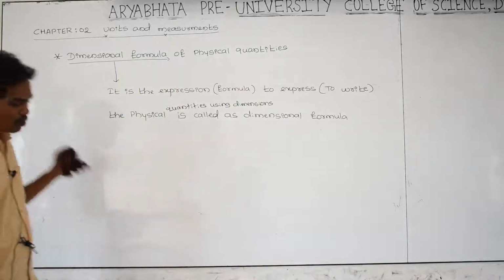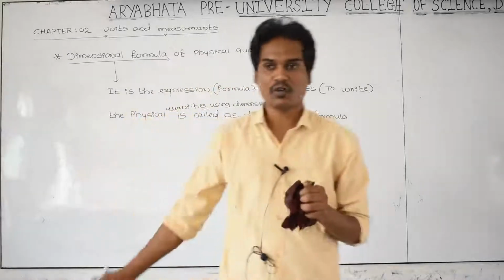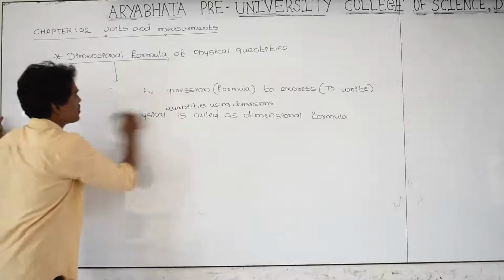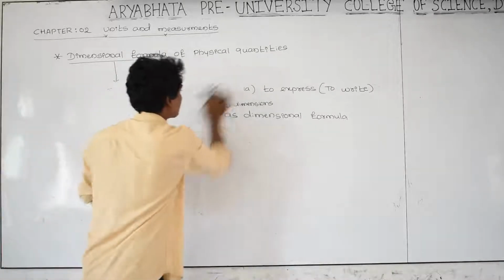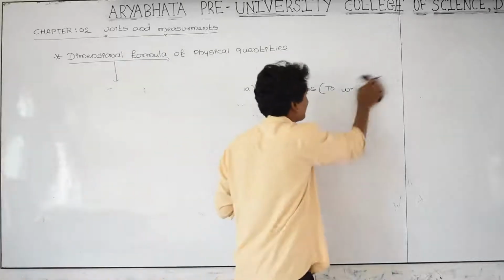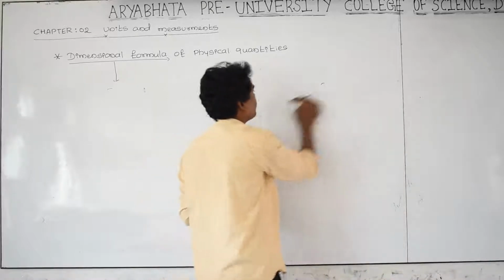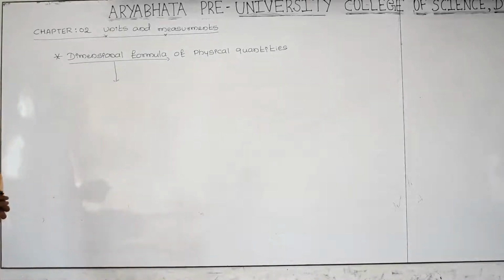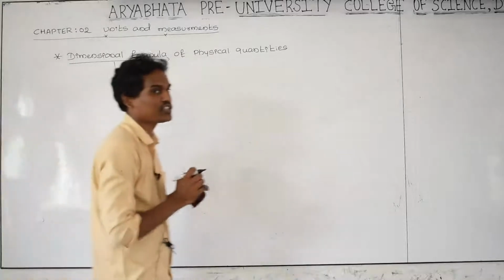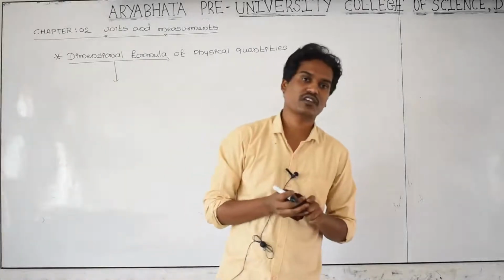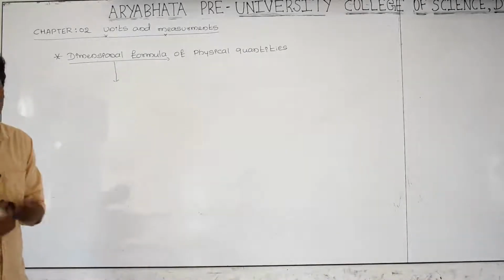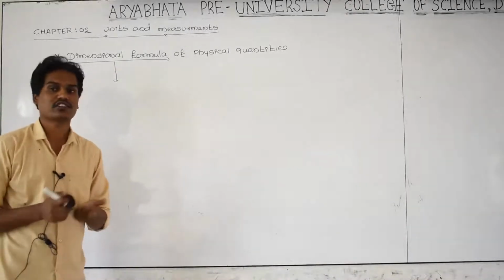And the dimensional formulas of many physical quantities are there. Now we can see. I am erasing because the space is not enough here. Let us take the dimensional formula for different physical quantities, and regarding these you might have studied in first year also. In first year, there are many topics, like mechanical properties of solids and mechanical properties of fluids, where you might have studied about dimensional formulas.